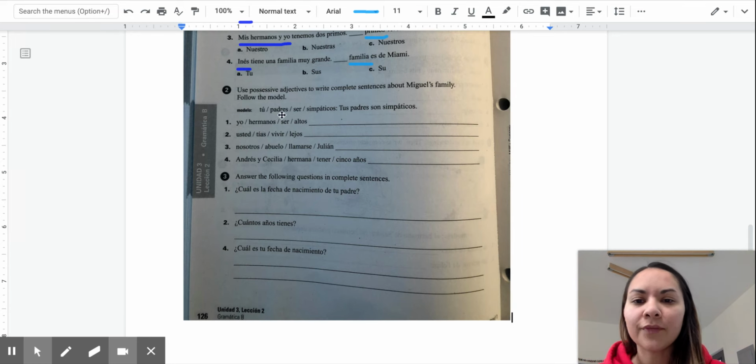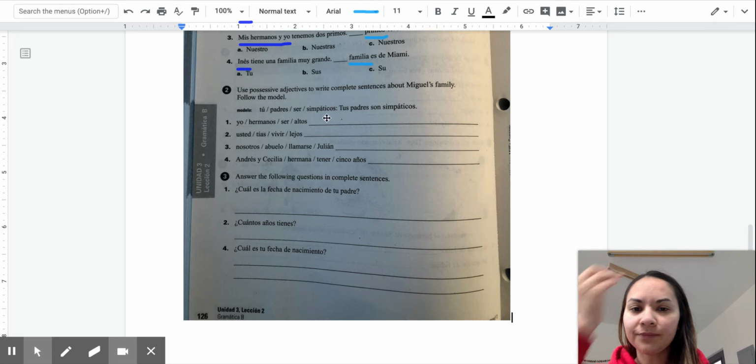But here, then we have to pay attention to whether or not it's plural. So that's why it's tus instead of just tú. If it would just said padre, it would be tu padre. But it says tus padres. And then you have a verb in here, which might be the confusing part. But you guys know how to conjugate all of these verbos except for vivir, okay?